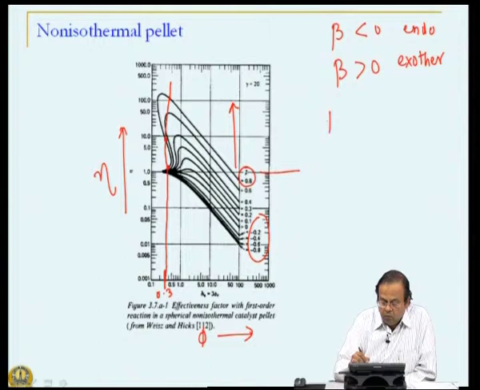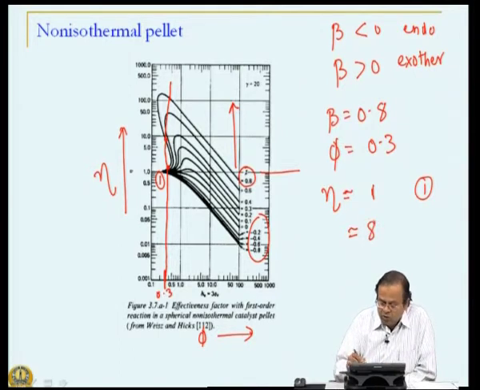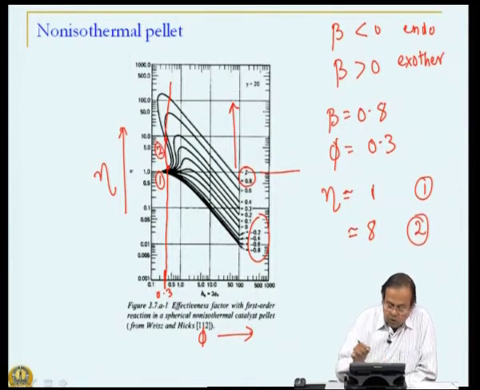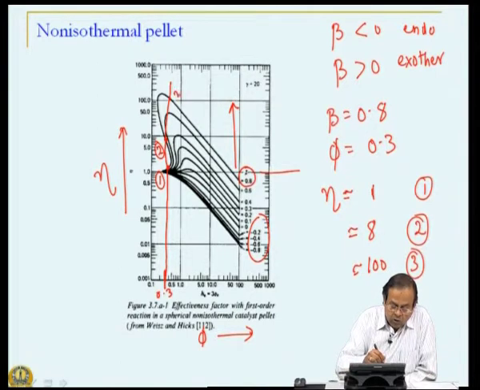In fact, what I am saying is, for beta equal to 0.8, Thiele modulus equal to 0.3, I could have effectiveness factor which is close to unity, that is my solution 1 over here, effectiveness factor which is almost equal to 8 or 9, let me put some value 8, which is my solution 2, and effectiveness factor which could be as high as 100, this is my solution 3.